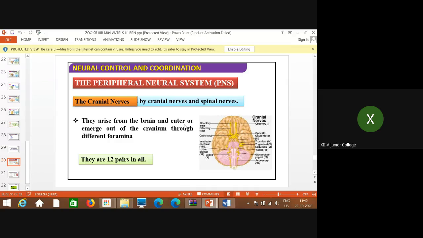Cranial nerves are those whose origin or end is in the cranium, and spinal nerves are those whose origin or end is in the spinal region. They arise from the brain and emerge out of the cranium through different foramina, which are the passages, and there are 12 pairs in all.